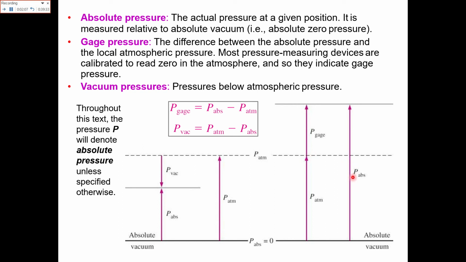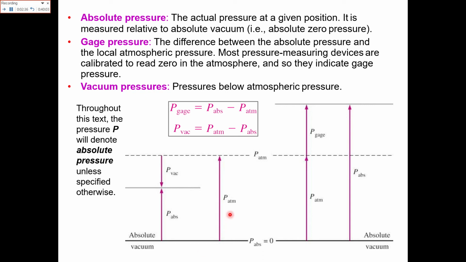So you can clearly see that absolute pressure is the sum of gauge pressure and atmospheric pressure. To find the absolute pressure, you take the value at the gauge device and add it to the atmospheric pressure.